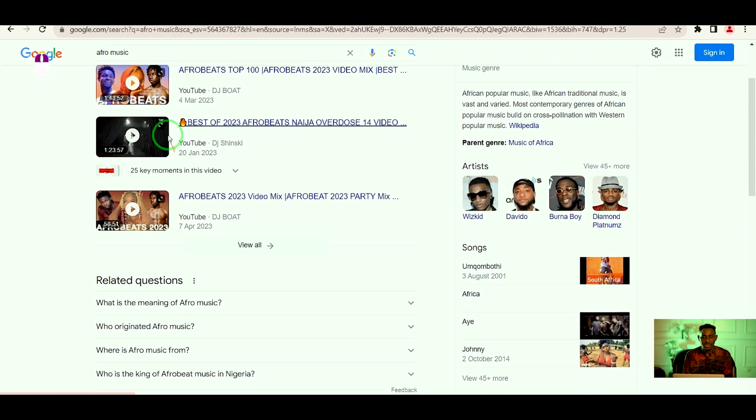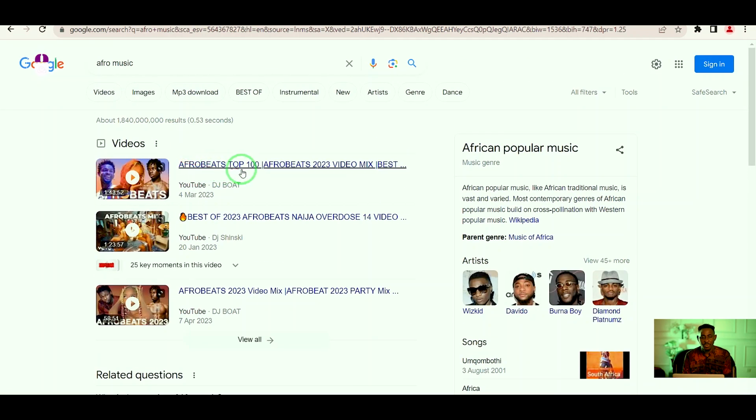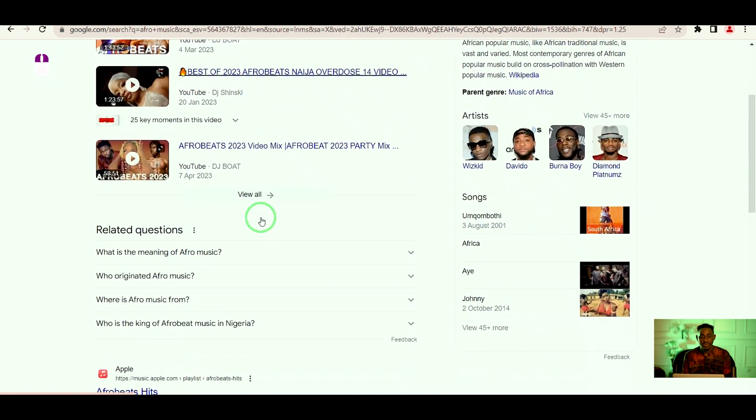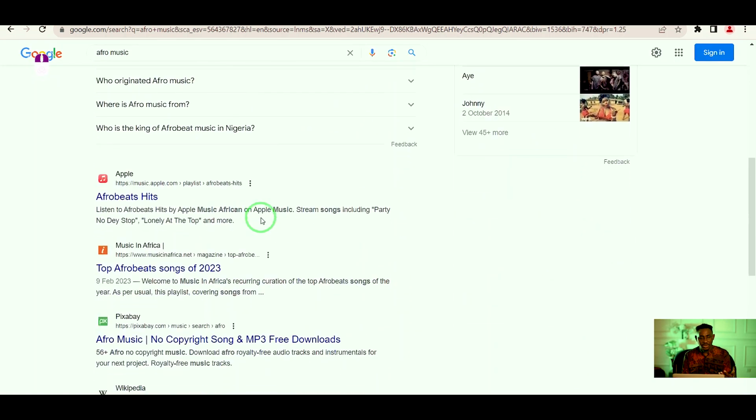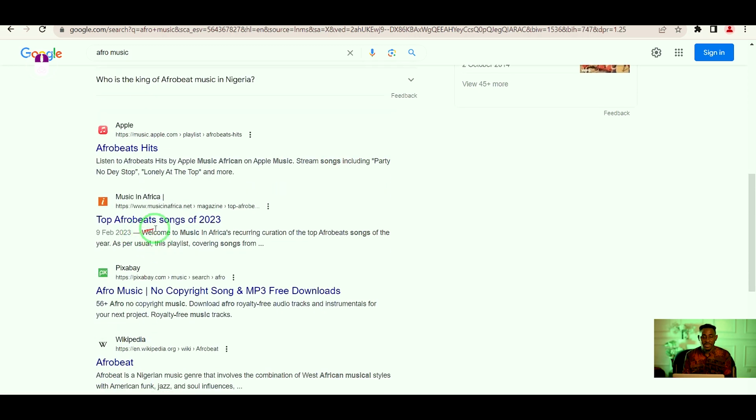It will tell you about Afrobeat top 100 best of 2023, Afrobeat Naija overdose. You see different links. So here you can see the topic, research topics here, Afrobeat hits. Now you can see the summary. Listen to Afrobeat hits by Apple Music. Then this is top Afrobeat songs of 2023. You can see the summary. Welcome to Music in Africa, a recurring curation of top Afrobeat songs and all.